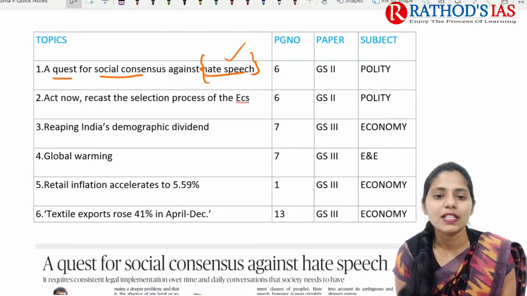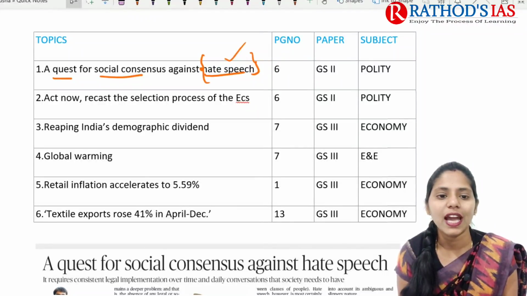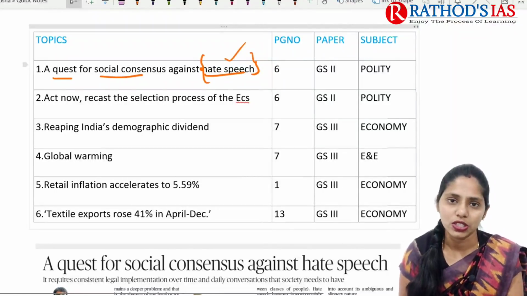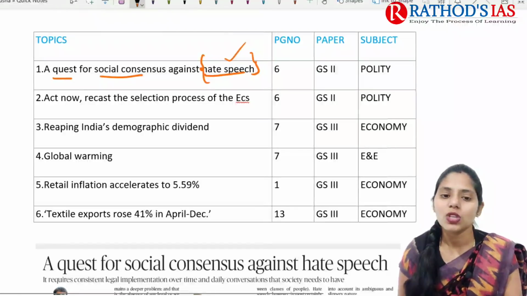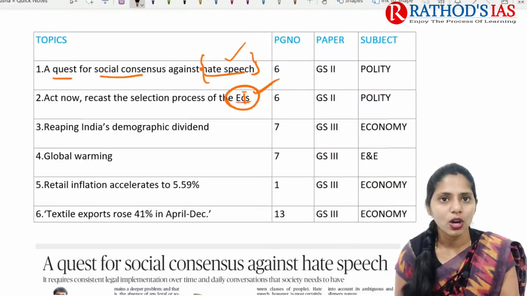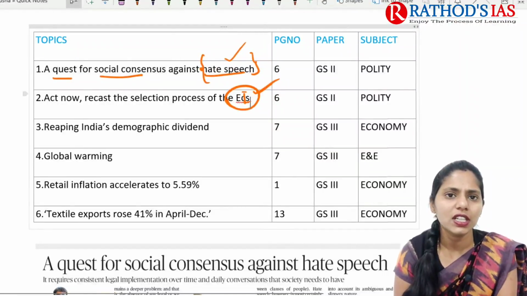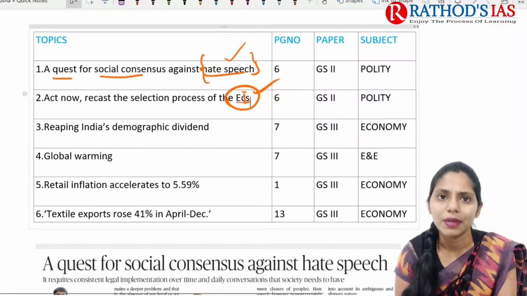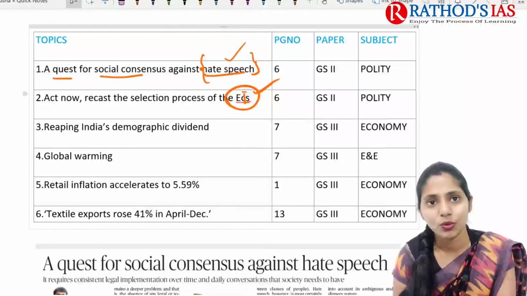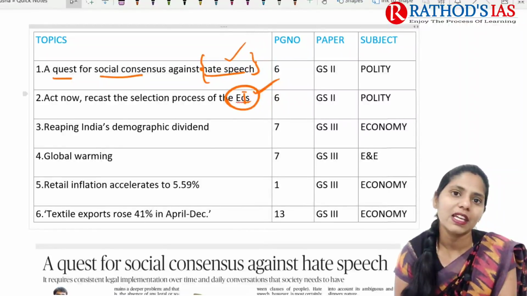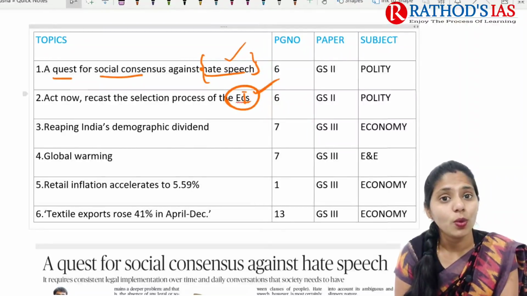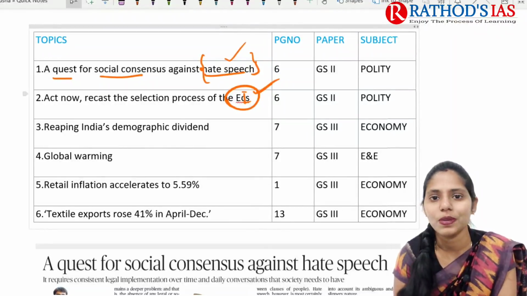And next topic, it is about Act now recasts the selection process of the ECI, Election Commission of India. Actually what happened, this Election Commission of India is highly in news because recently election commissioners attended one informal meeting. Because of this it is in news and we need to know that topic in great detail. This will again be important from our polity, which mainly comes in the GS paper 2. And this topic will be exclusively important from your mains.